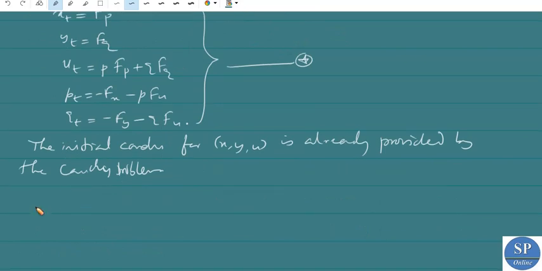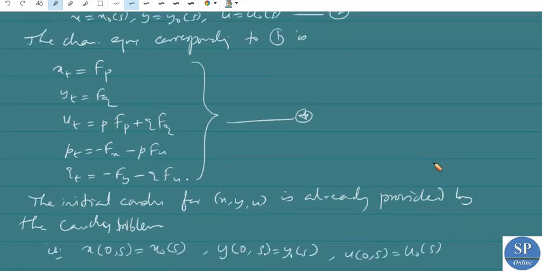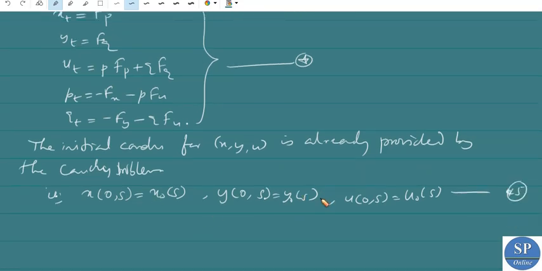So we have the three conditions that x of 0, s is equal to x naught of s, y of 0, s is equal to y naught of s, and u of 0, s is equal to u naught of s. Let us number this as 5. So we have these three conditions for x, y and u.